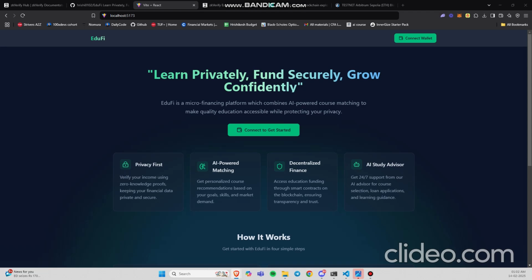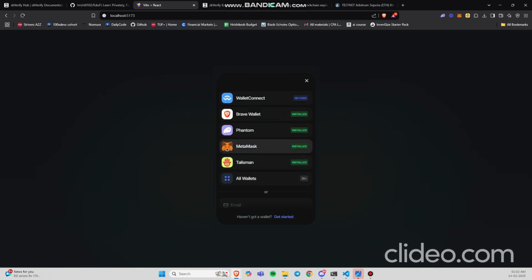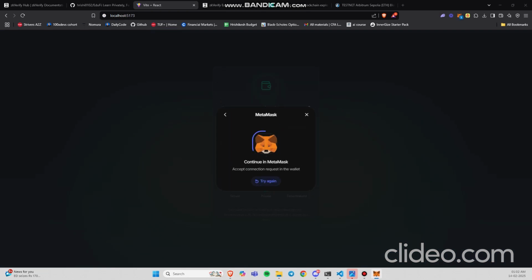EduFi is a Web3 powered decentralized education platform that enables students to access microloans for upskilling while maintaining their financial privacy. Here's how it works. So first we connect our wallet. Let's take the MetaMask wallet.